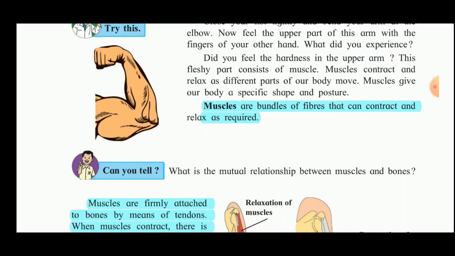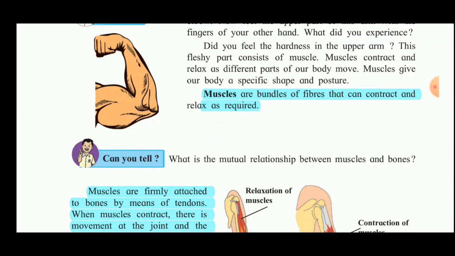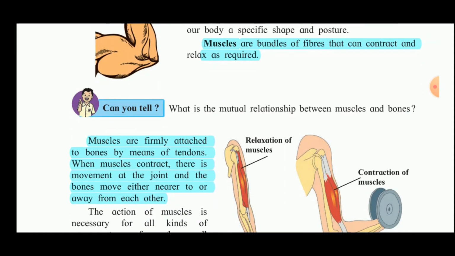Now the next question is, what is the mutual relationship between the muscles and bones? Muscles are firmly attached to bones by means of tendons. When muscles contract, there is a movement at the joint and the bones move either nearer to or away from each other.